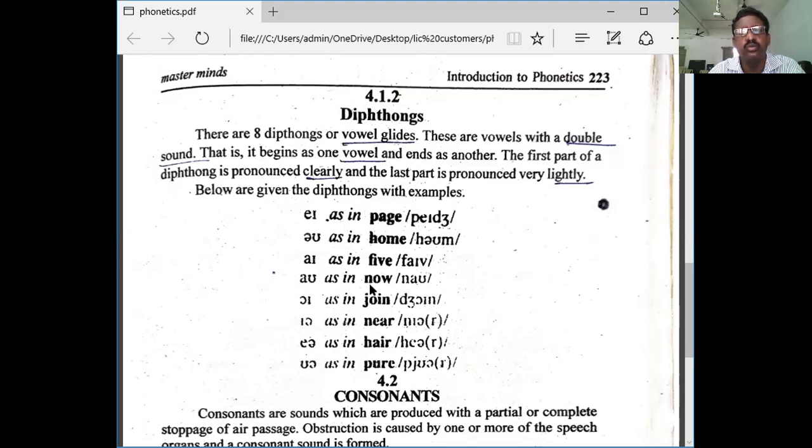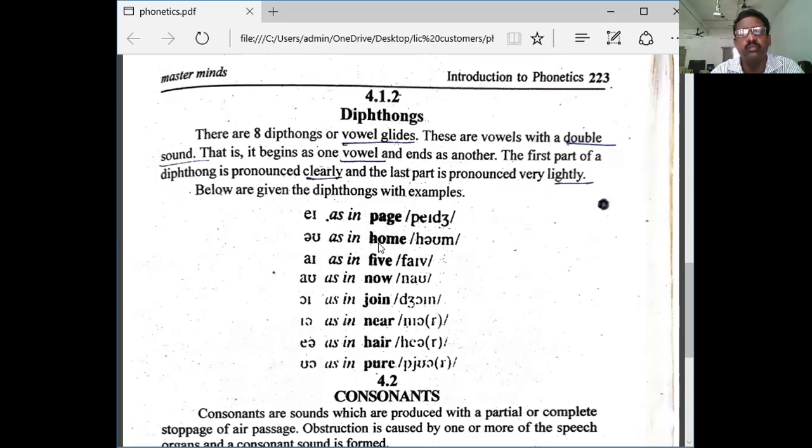Ow, now, as in now. As in join. As in near, ear, near. As in here. The first sound is pronounced clearly, the second sound is not clear, pronounced lightly.